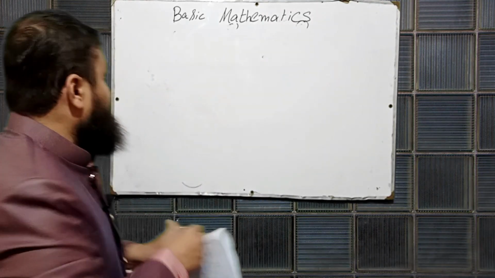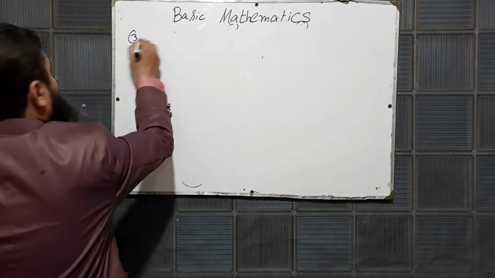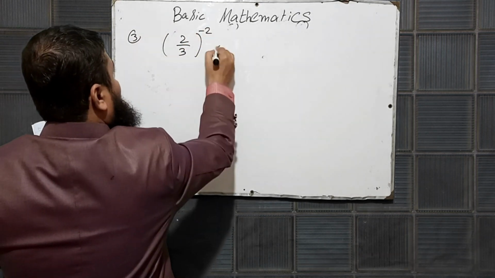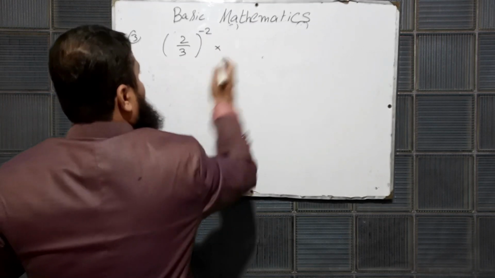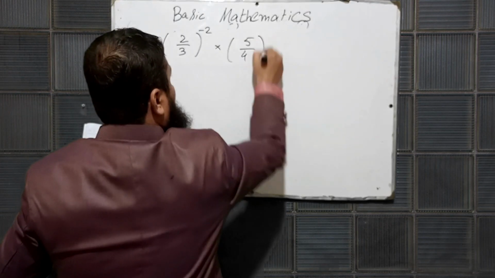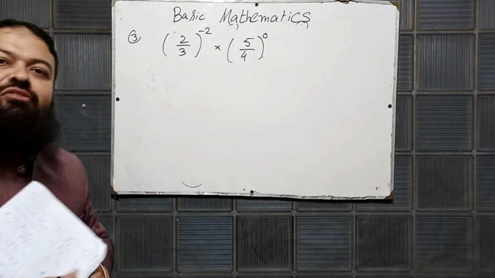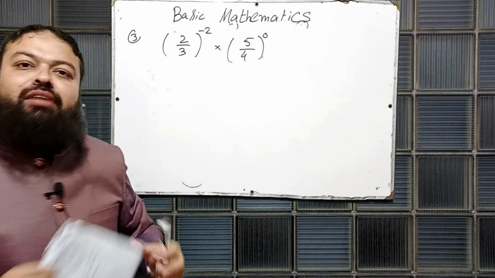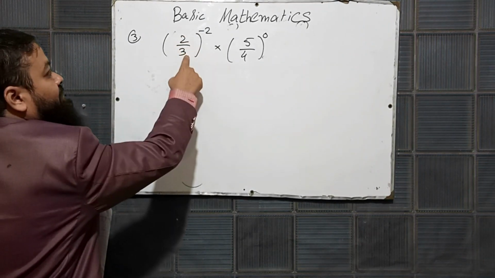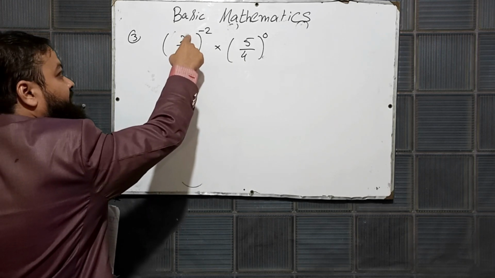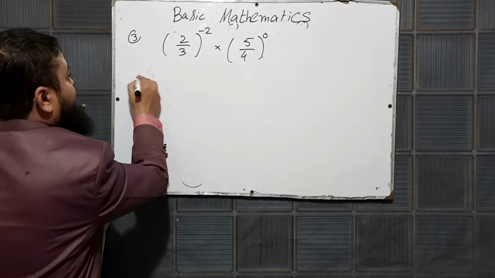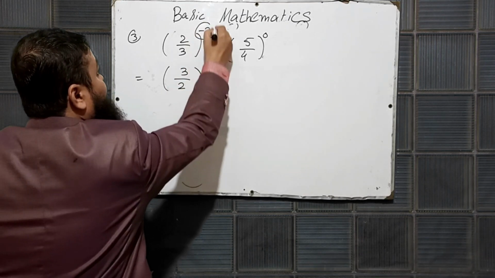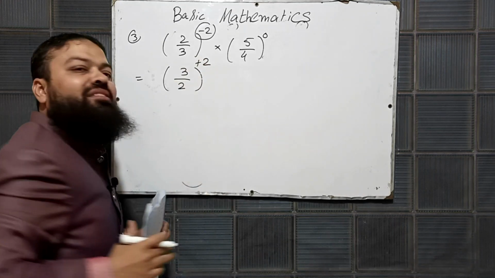Now question number 3 is a very important one. We have a fraction 2/3, its whole power is -2. Dear students, if I change the position of these two numbers, 3 will be as a numerator and 2 will be in the denominator. If I do it, 3/2, what will you do? The sign of power will be changed. This is the first step.